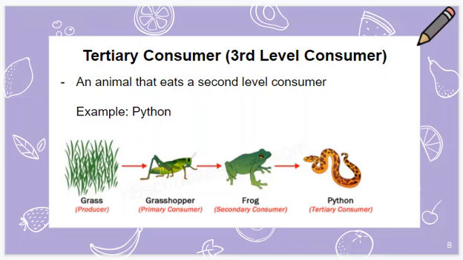The tertiary consumer, also known as the third level consumer, is an animal that eats a second level consumer. For example, the python. Your food chain starts with grass. Grass gets eaten by grasshopper. Grasshopper gets eaten by the frog, and the frog gets eaten by the python. So it goes producer, first level, second level, and third level.